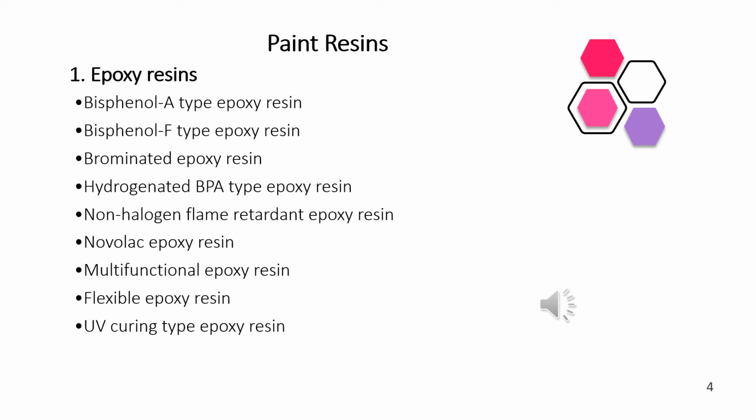So there are different types of epoxy resins which are used as a binder to hold the pigment particles together and serve a role of adhesion to the surface painted.